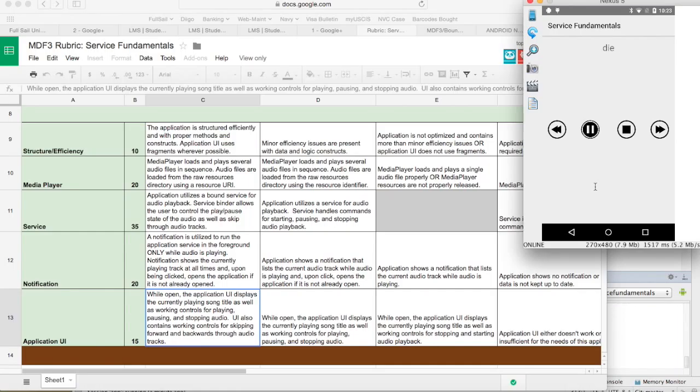So as you can see and hear, it plays the audio files in sequence. It updates the title for each of those.